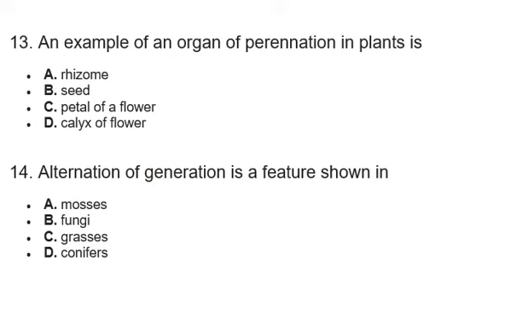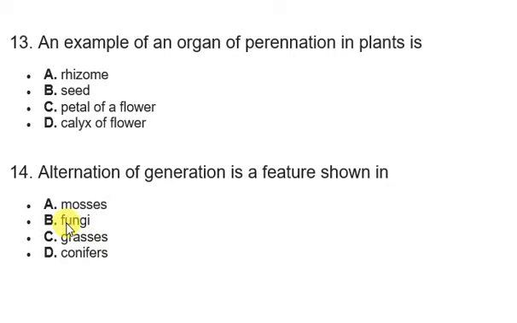When it comes to another period again, it's going to be using the gametophyte as a mode of reproduction. So the process by which these changes occur from sporophyte to gametophyte, from gametophyte to sporophyte in the life cycle of an organism is what we call the alternation of generation. So the alternation of generation is a feature that is particularly shown in A, mosses, B, fungi, C, grasses, D, conifers. The correct answer here is fungi.